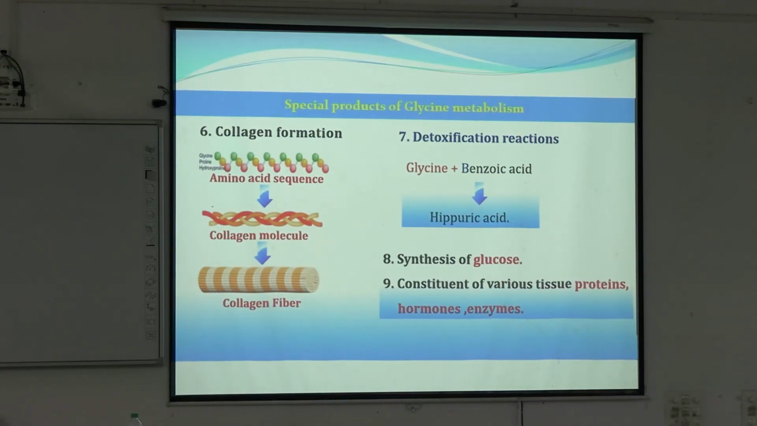Next, glycine can synthesize glucose and it is a constituent of various tissue proteins and part of enzyme systems and hormones also. Okay, so these are the special products that are formed from glycine. So just for a quick recap, what are the special components that were formed from glycine? First of all, purine. The C4, C5 and N7 part of any purine ring is coming from glycine. Next, the synthesis of heme, the initial step starts with glycine and succinyl-CoA.